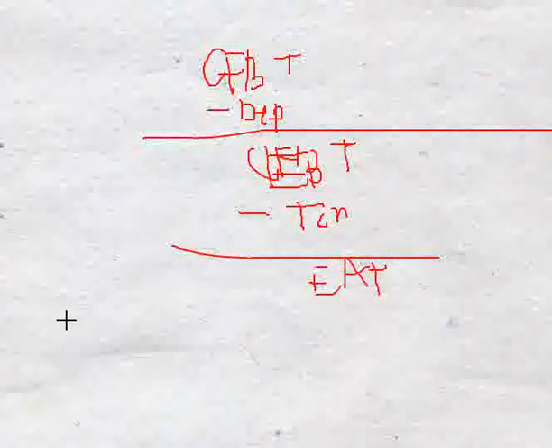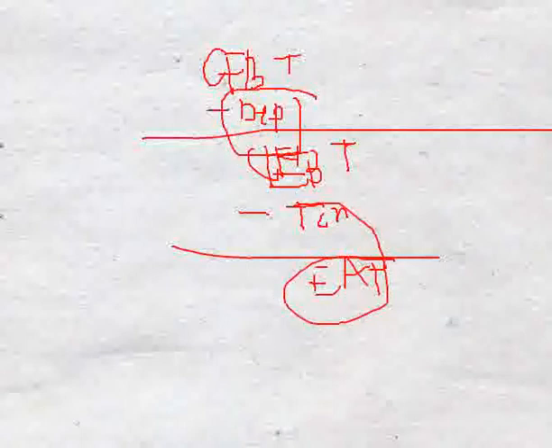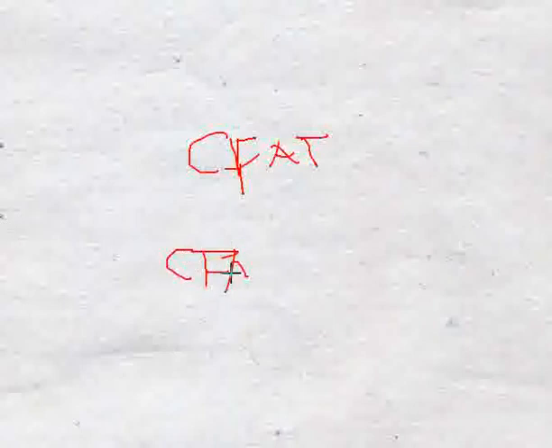Then we add depreciation to EAT, and we find CFAT. Here EAT is added to depreciation, we find the CFAT figure, that means cash flow after tax,